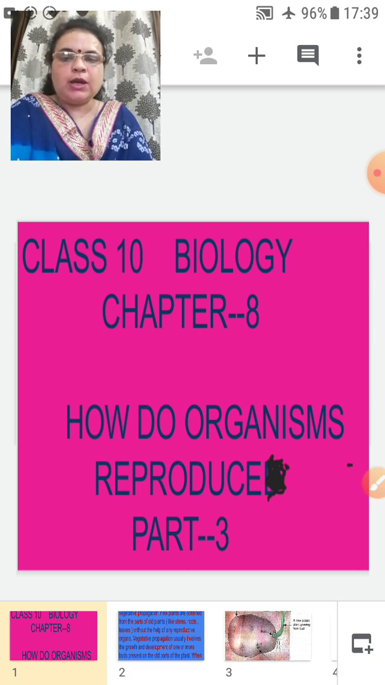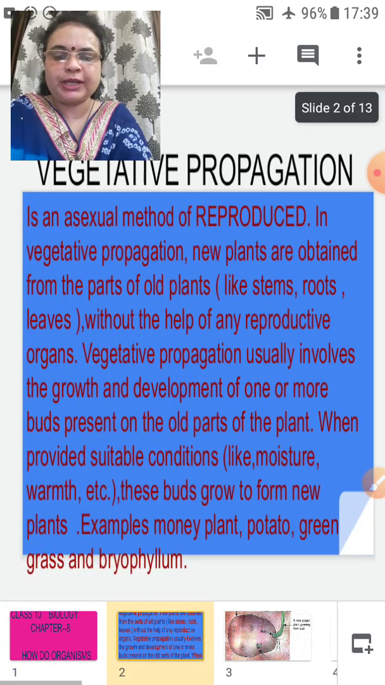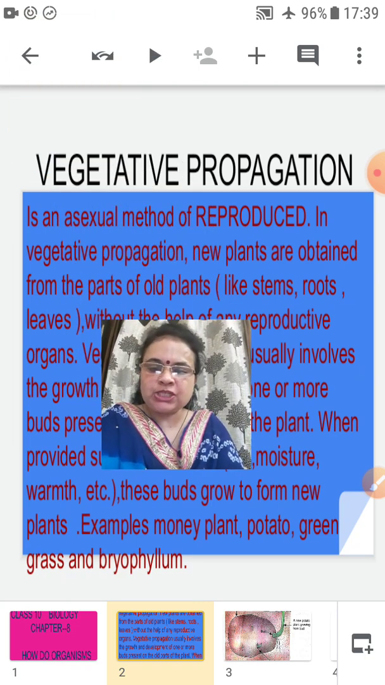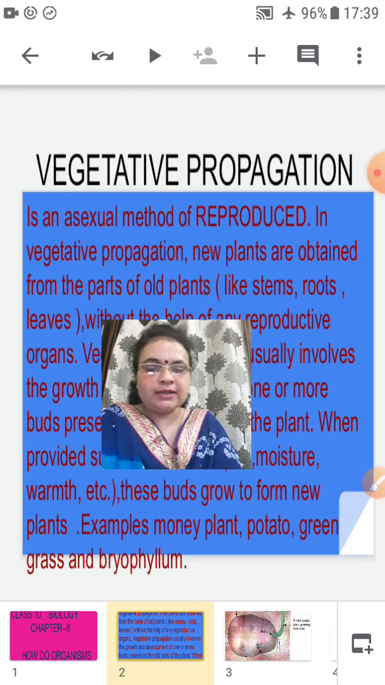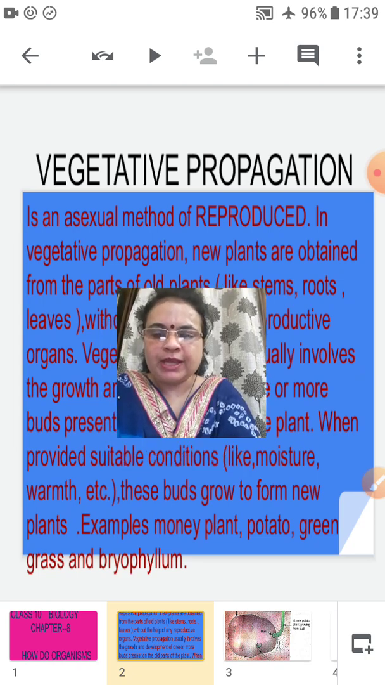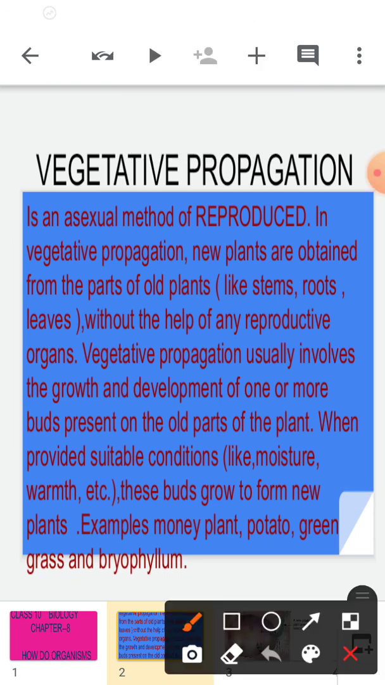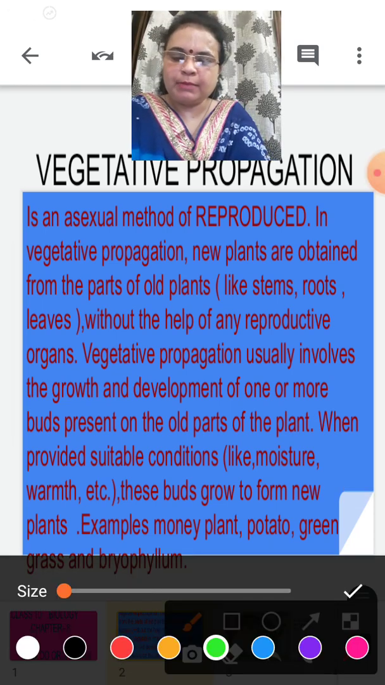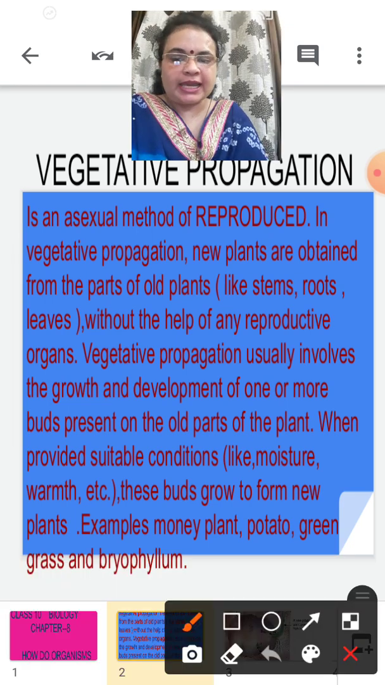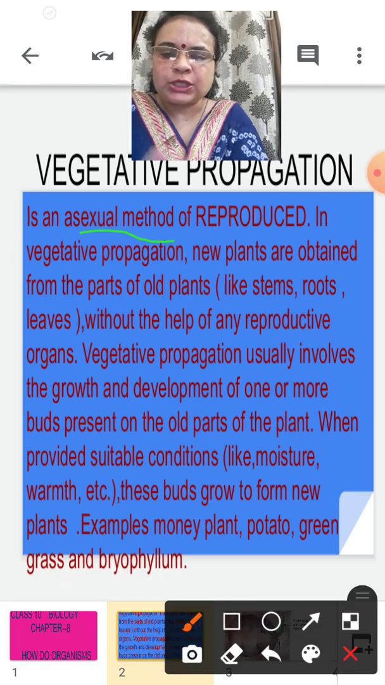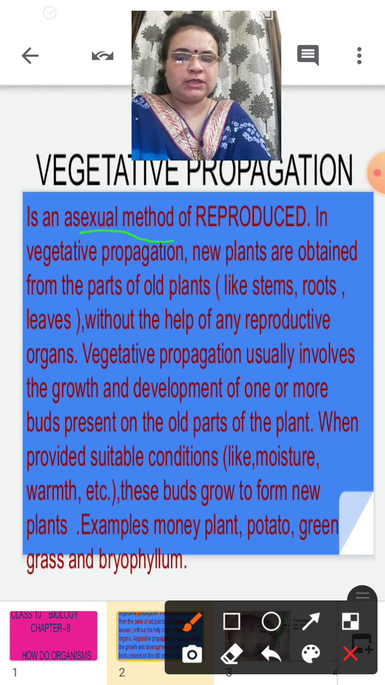We will study one more mode of asexual reproduction, which is a very important topic for your board exam. So today your new topic is vegetative propagation. Let us first study what vegetative propagation is, and afterwards one by one we will study its methods. Okay? Again, it is an asexual method of reproduction. What happens in vegetative propagation?